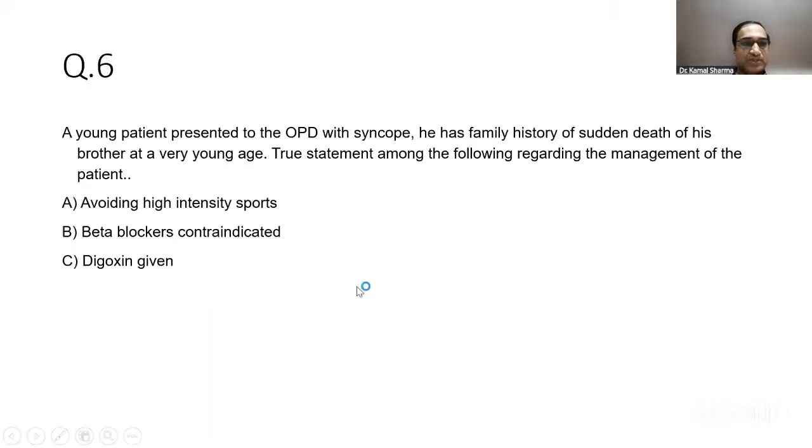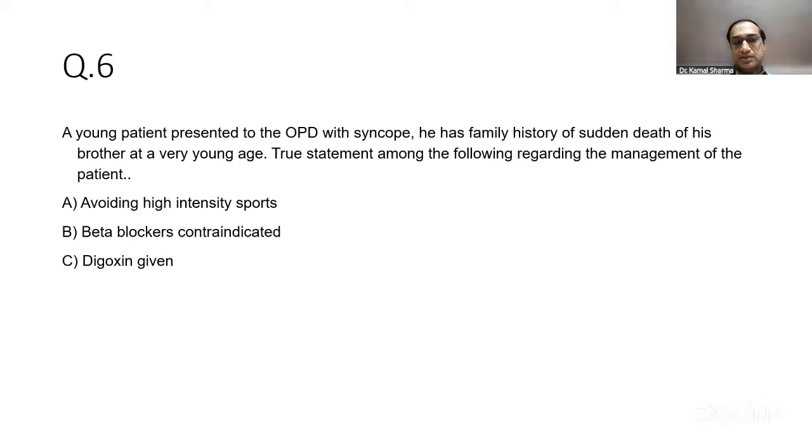That brings us to the next question, which was about syncope in a young patient. A young patient presenting to OPD with syncope has a family history of sudden death. True regarding the management: avoiding high intensity sports. So, very likely, young patient, syncope, sudden death in family history, you are probably looking at a case of hypertrophic obstructive cardiomyopathy. That's most likely because of the prevalence itself. As you all know, HCM prevalence is nearly 1 in 500, and that's a clinical diagnosis. Echocardiographically, it may be even more. So 1 in 500 is a high prevalence rate for HCM.